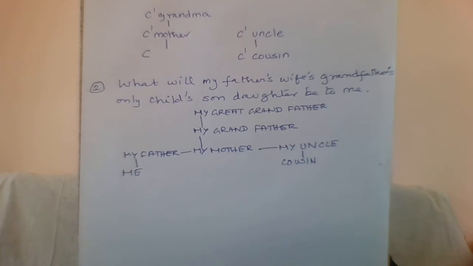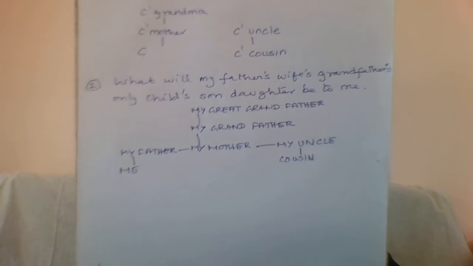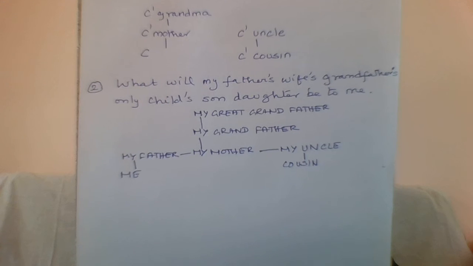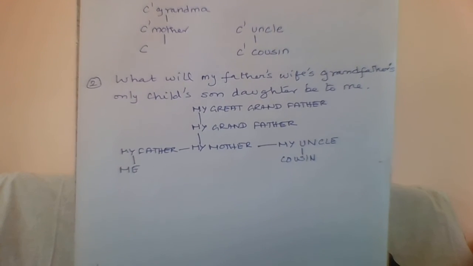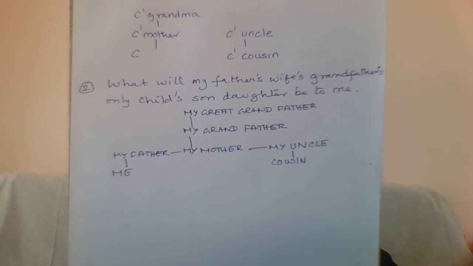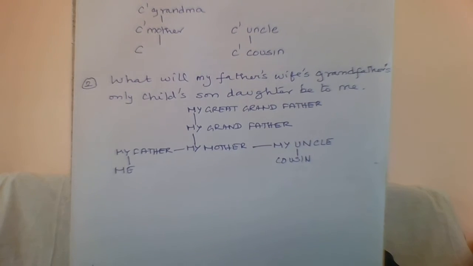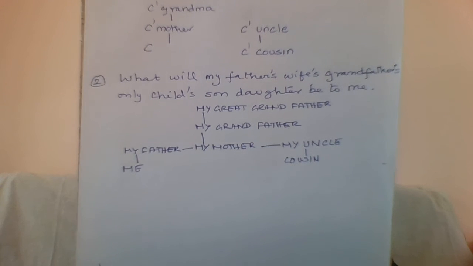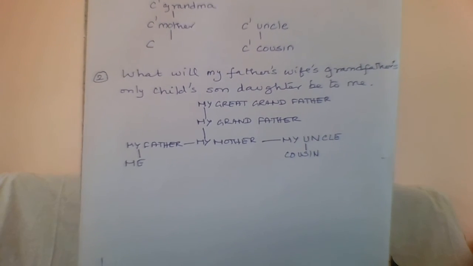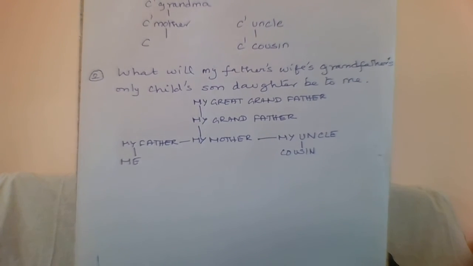C is at one level. One level above is C's mother, and then C's mother says to C, my mother, that is C's grandmother, is another level above, and she has a son, so that person is C's uncle, and the uncle has a son, that is A. So A is the cousin of C. So the answer is cousin. If you draw this tree, then you will easily understand without any mistake.